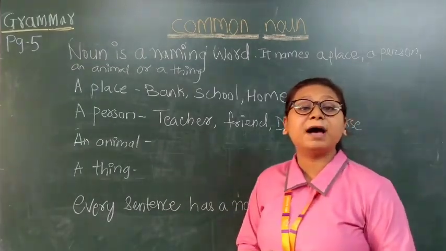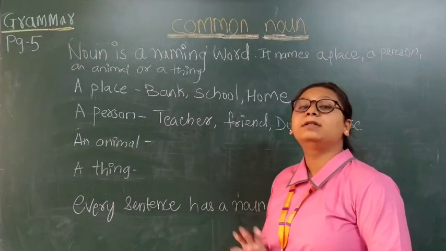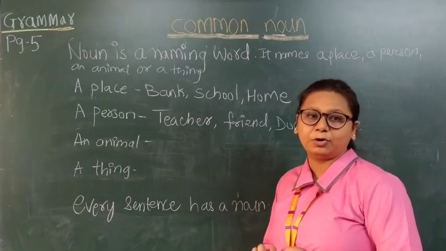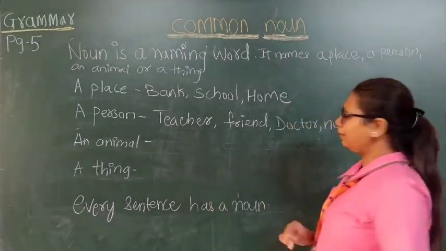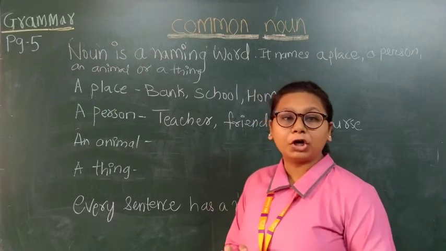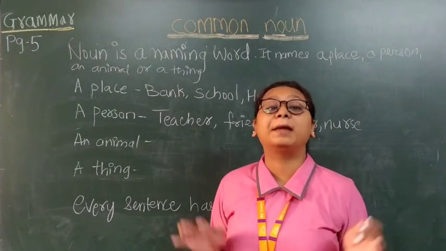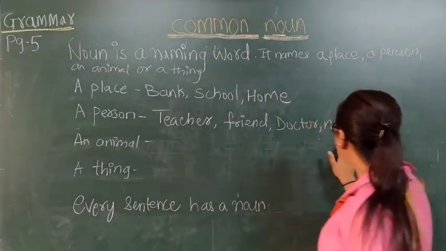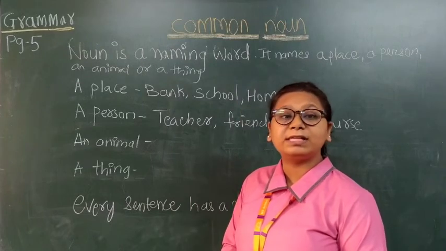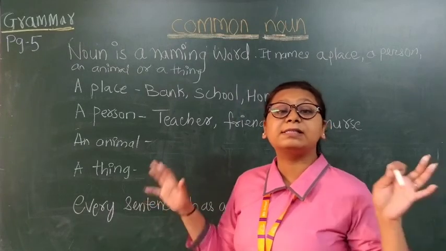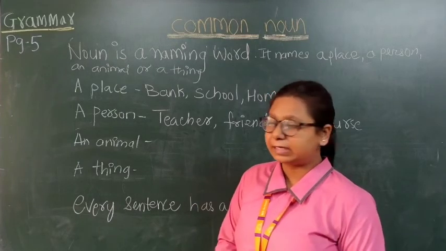Friend. She is my friend. So what is the noun over here? The word friend is the noun over here because it tells us about the name of a person. Doctor. She is a doctor. What is the noun in this? Doctor, because it tells us about the name of a person. Nurse. She is a nurse, right? So what is the noun in the sentence? The word nurse is the noun in the sentence because it tells us about the name of a person, right?